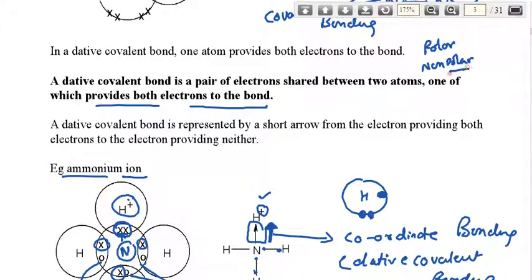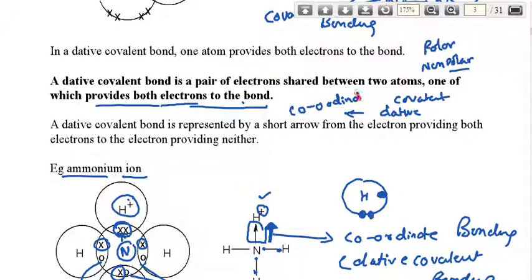If both share their electrons, it is a covalent bond, and if only one shares both electrons of the bond, it is a dative covalent bond, or another term, coordinate.